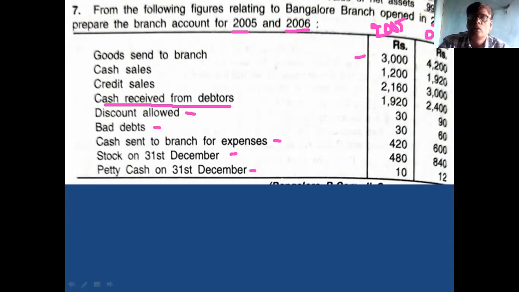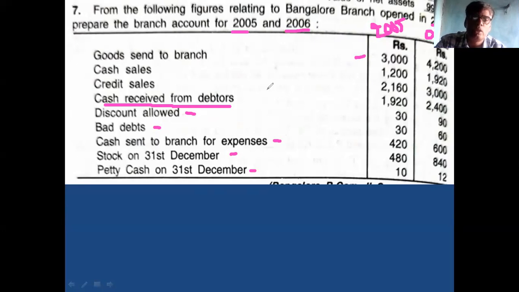Then about 2006, first you have to take the opening balance. For the year 2006, is there any opening balance in the problem?